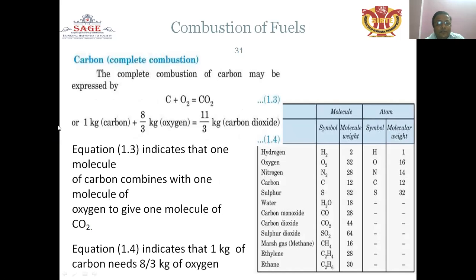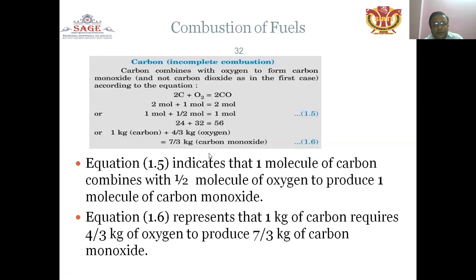Combustion of fuels: the complete combustion of carbon may be expressed by C plus O2 is equal to CO2, or 1 kg of carbon plus 8 by 3 kg of oxygen is equal to 11 by 3 kg of carbon dioxide. That is the complete combustion of carbon.